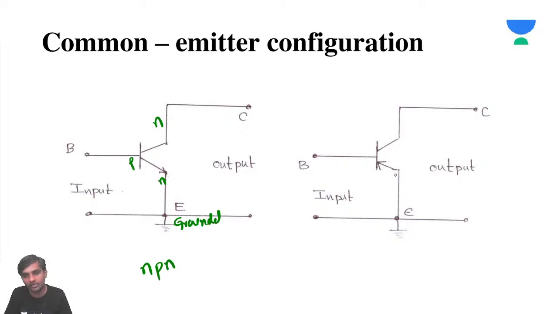If the current is going from here to here, it will be PNP. Now, when the emitter is grounded, what are the two remaining choices, sir? At the input side, you have a chance of base and collector.